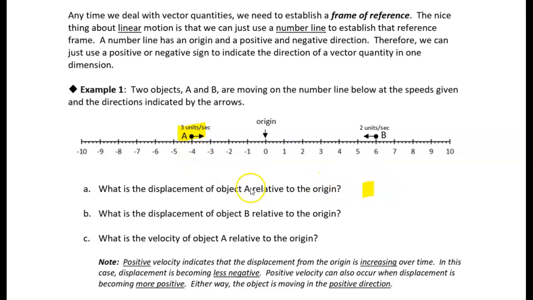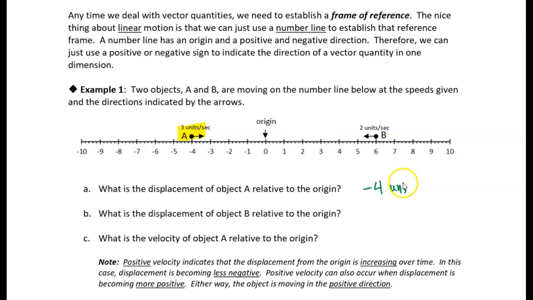The negative sign actually indicates the direction, right? So which side of the origin are we on? We're on the negative side of the origin, so we're to the left of the origin, and we're 4 units. So our direction is negative, and the magnitude is 4 units from the origin.